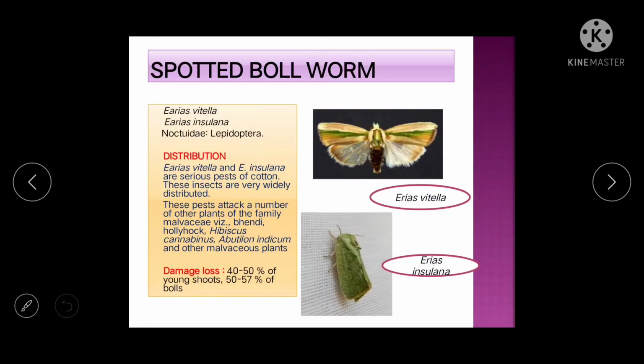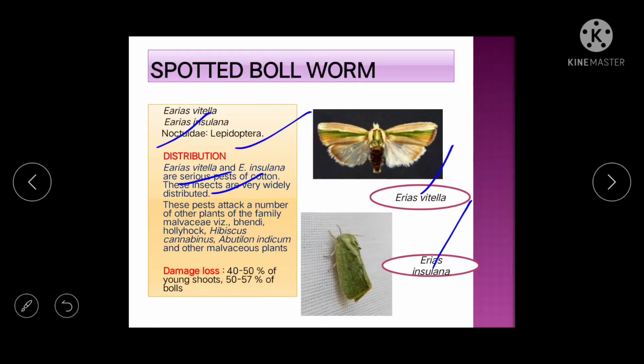Then spotted bollworm. This is Earias vittella, this is Earias insulana. It belongs to the family Noctuidae and the order is Lepidoptera. These are serious pests of cotton, and they are widely distributed. These pests attack a number of other plant families also, they have other hosts like bhendi, hollyhock, hibiscus. Next, the damage, meaning percentage of loss caused by this insect, is 40 to 50% in young shoots, 50 to 60% or 57% in bolls.